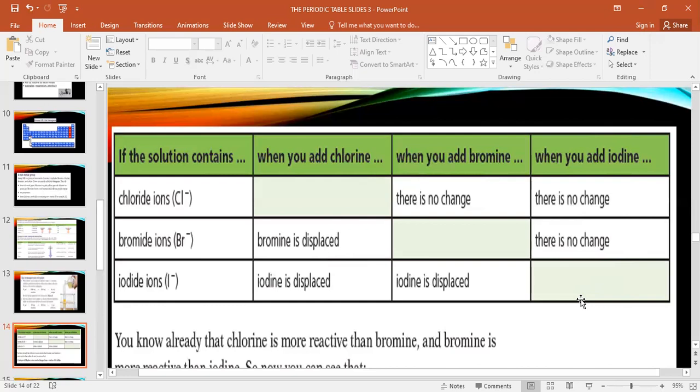Now listen please. How will the question come in your exam? I will give you the first row, like this green one, and then I will give you the first column. All of these you have to fill up, either there is a reaction or not, like how I wrote here. I will repeat: I will give you this first column and the first row, this green one, then you need to complete it. Either there is a reaction, there is no reaction, is there a change or not?